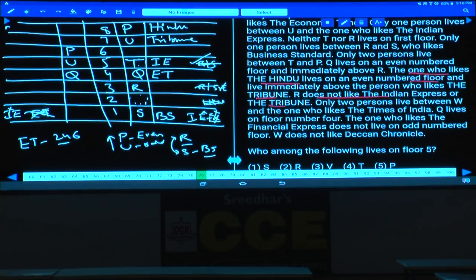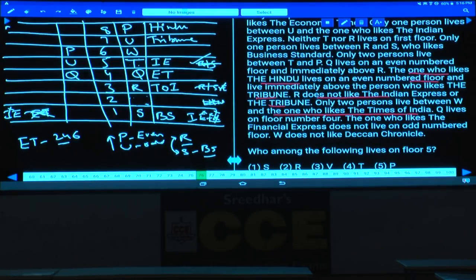And only two persons between W and the one who likes Times of India. W and Times of India, there must be exactly two persons. Tell me whether W can be on the second floor. If W is on the second floor, the person who likes Times of India must be on the fifth floor, which is not possible, isn't it? Hence, W cannot be on the second floor. Hence, W must be on the sixth floor. If W is on the sixth floor, and two persons between W and the person who likes Times of India, the person who likes Times of India is R and is living on floor number 3.